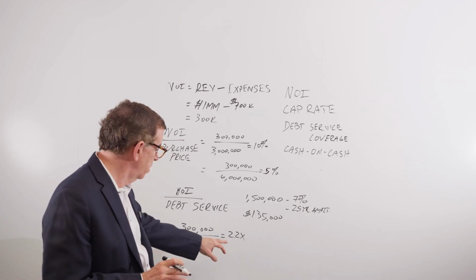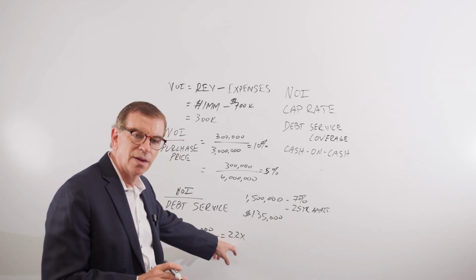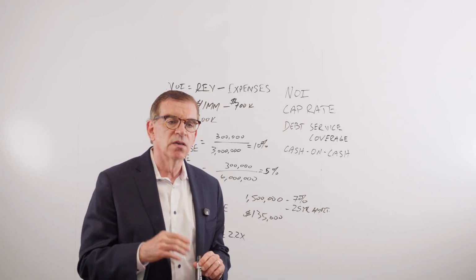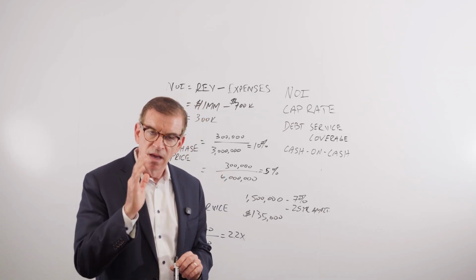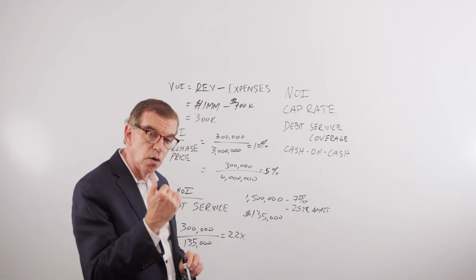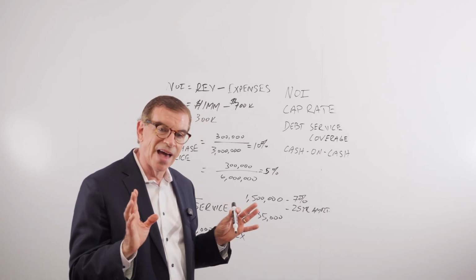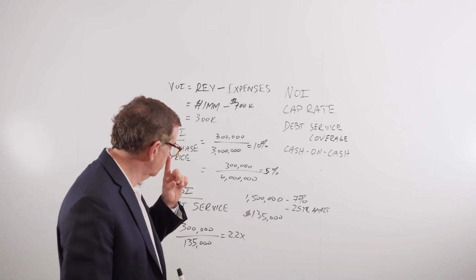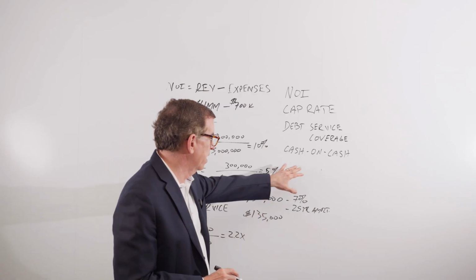And as you go higher, here it's above 2 times. That means that there's a lot of net operating income to cover the obligations of the bank. Lenders like that. Oftentimes, if you're below the minimum threshold, that is a default on the loan. Not a good thing. Now, what is cash on cash?